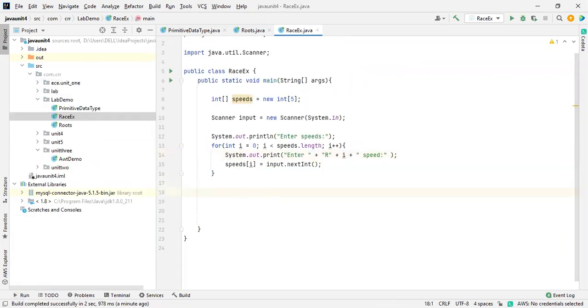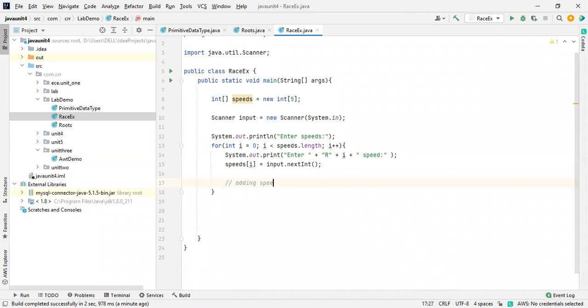So now you have to find out the average. How are you going to find out the average? Here I need the sum of the values. While I am doing this for loop, I'm entering the data. What I will do is just add the data, adding speeds.